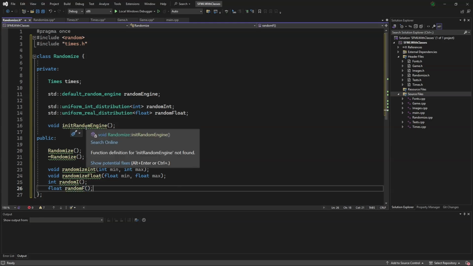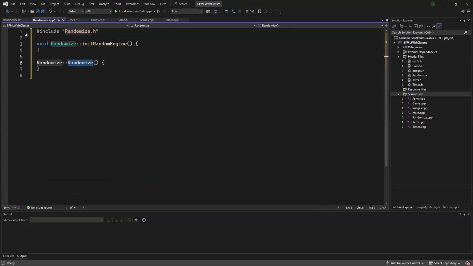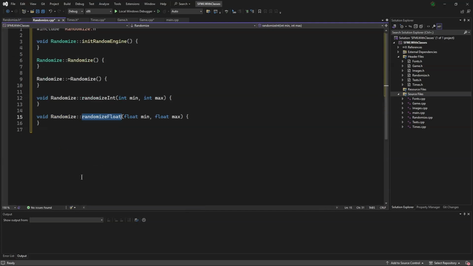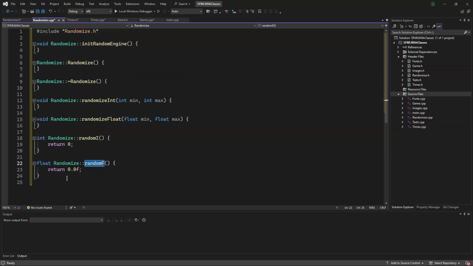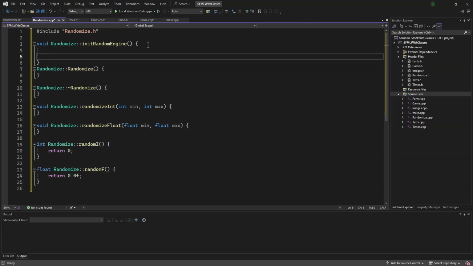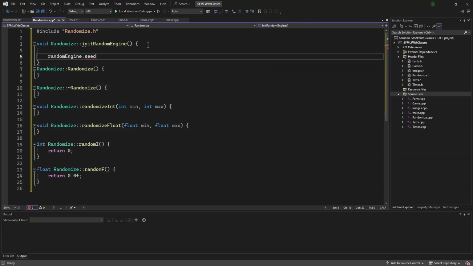Now we will be quickly defining these. Scrolling up a bit, in init random engine, we will say random engine dot seed, times dot get delta time epoch.